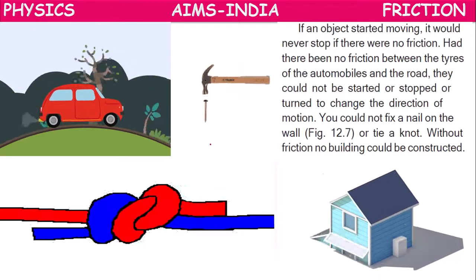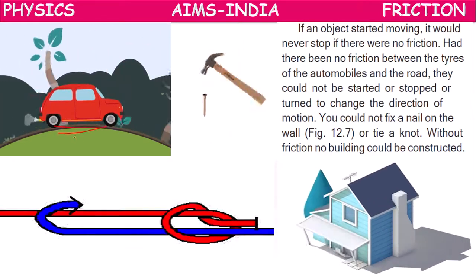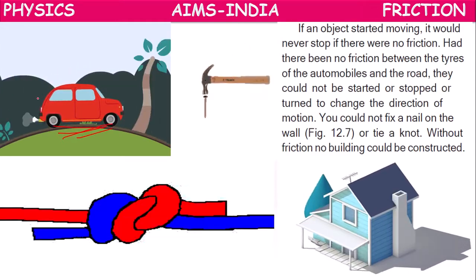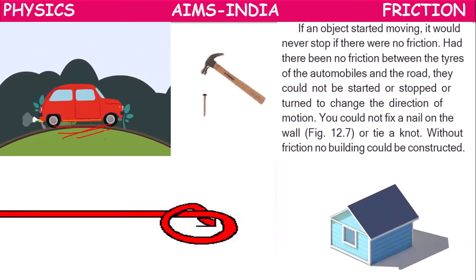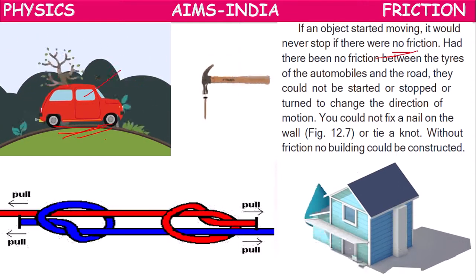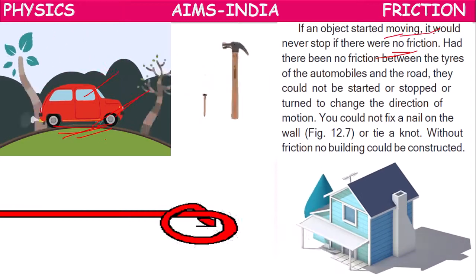Or suppose this car has started. Because there is friction, if you apply brakes, it will stop. Otherwise, if there is no friction, once it has started moving, it won't stop at all.